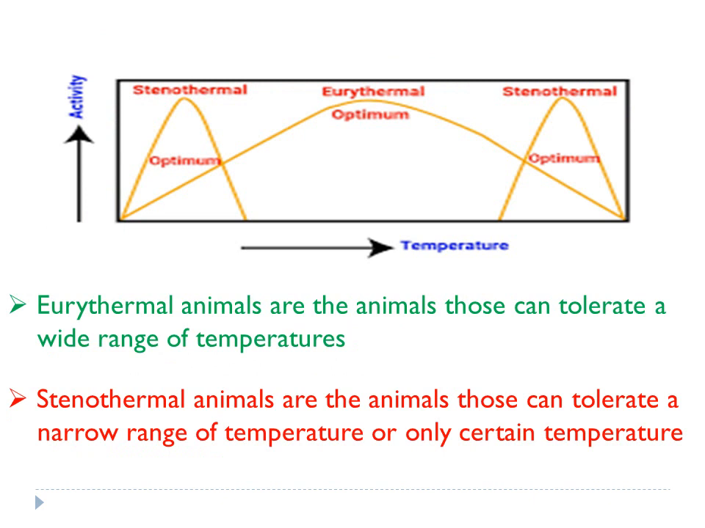Now, depending upon this temperature tolerance, organisms are broadly classified into two types. They are eurythermal and stenothermal. Eurythermal animals are those which can tolerate a wide range of temperature. Stenothermal organisms are those which can tolerate only a narrow change of temperature. They may be either cryophilic or thermophilic.